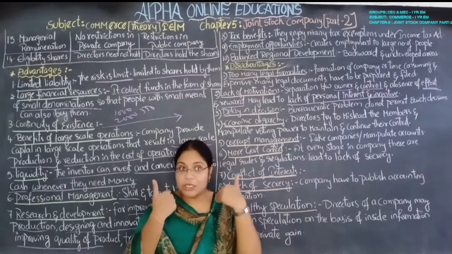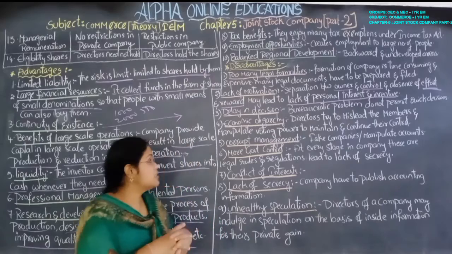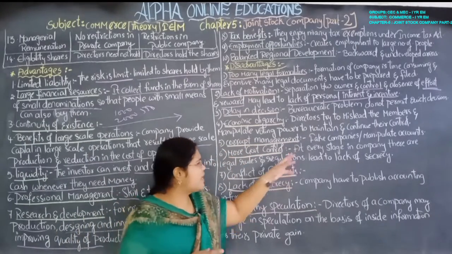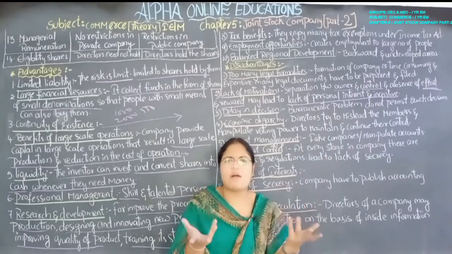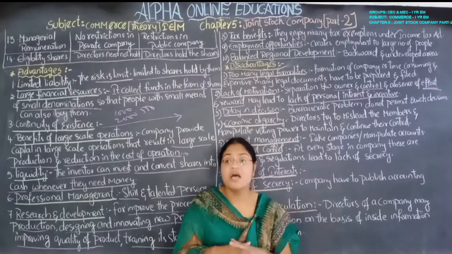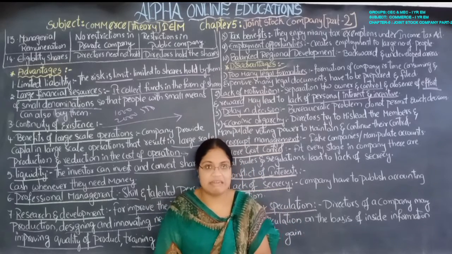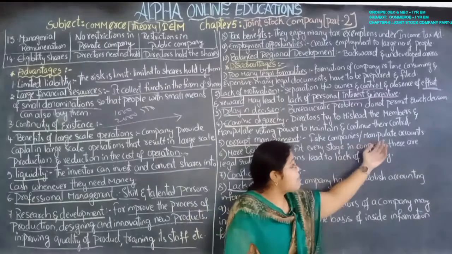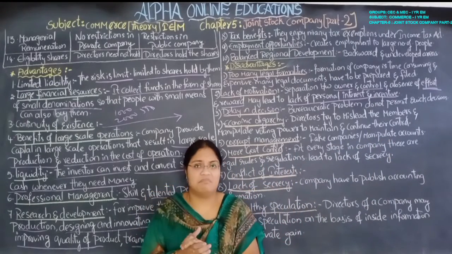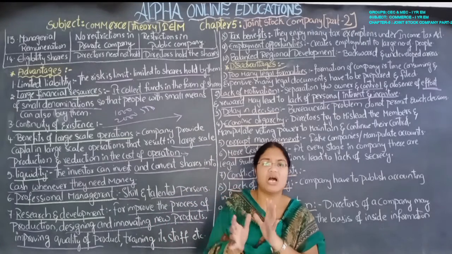In order to continue they will do some type of manipulation with the people. Okay, corruption management. Some companies will create fake companies. There is no company like that, and they will issue some shares in the market, and the people go and buy those shares, but actually there is no market there. Sometimes they manipulate the accounts. If the company is utterly flop, completely in losses, at that time